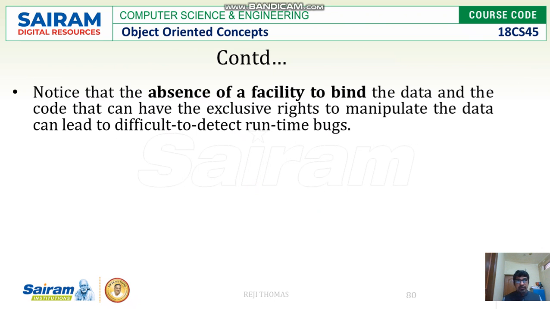The second thing is that in C there is an absence of binding. We have seen that in C, or in procedure oriented programs, data are permitted to move around the functions. There is nothing called binding data with the functions or code. So normally there will be a security threat.